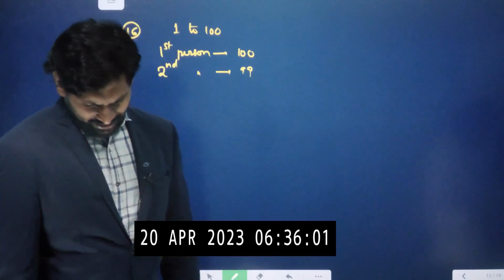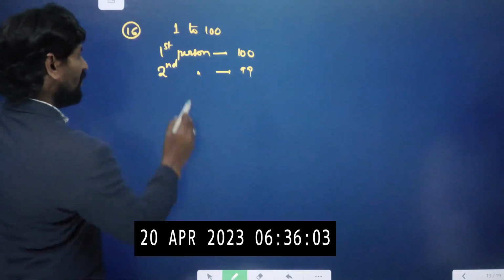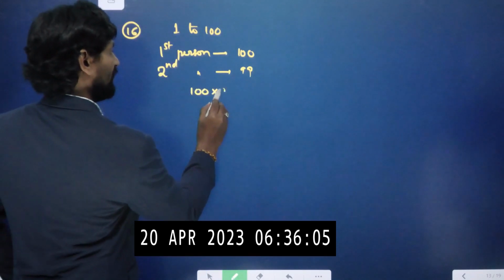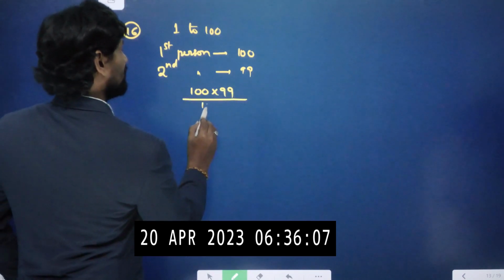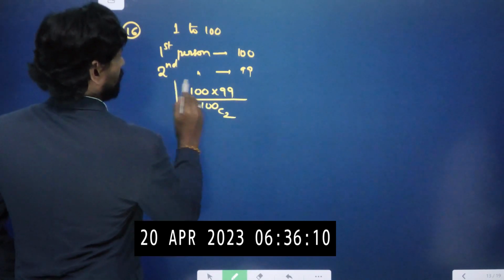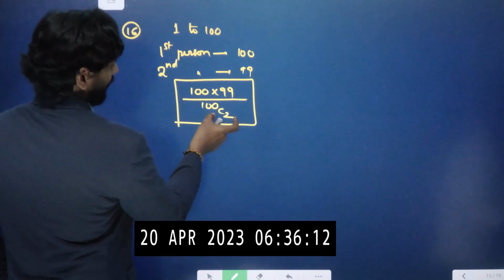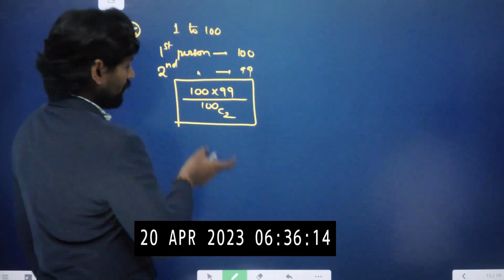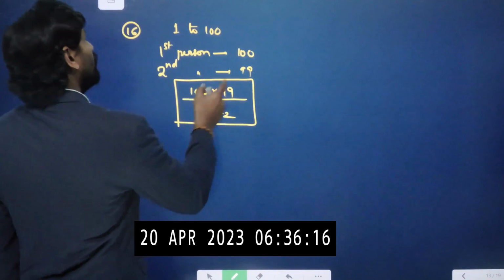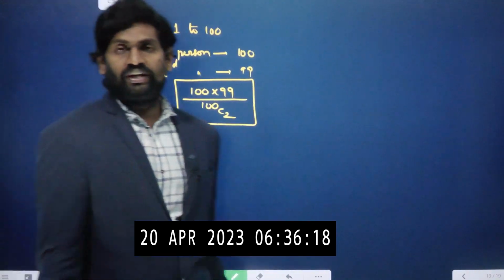So the probability is 100 into 99 by 100C2. From the 100, we have to take 2 numbers. We have to select 2 numbers. 100C2 out of 100 into 99.